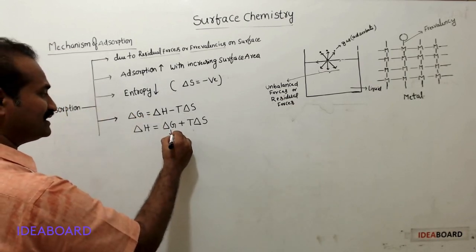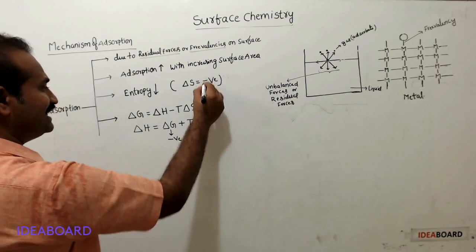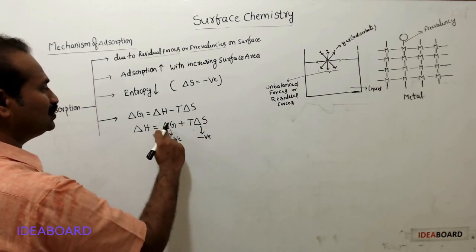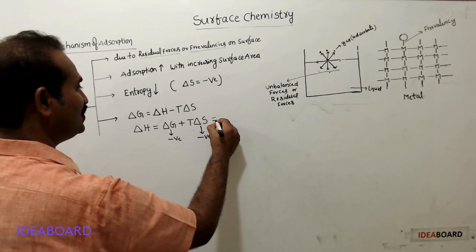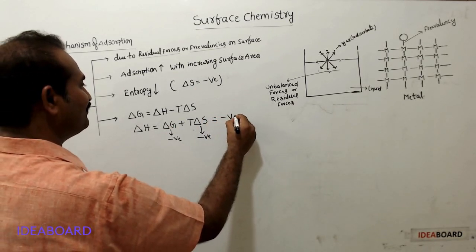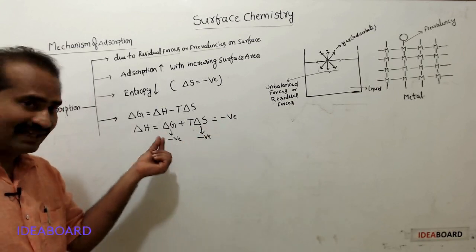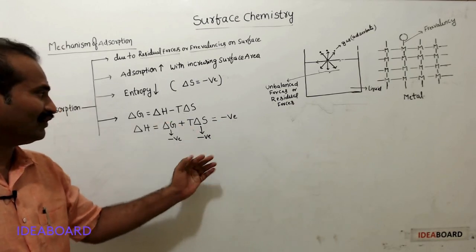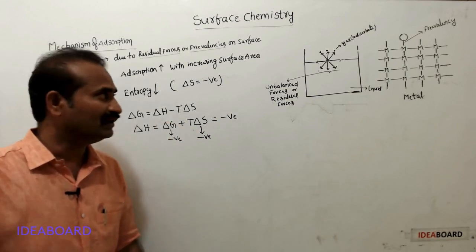For a spontaneous process, delta G is negative, and delta S is negative. Here, two terms are negative. The resultant of these two terms is also negative. Therefore, delta H is negative. It means enthalpy is decreasing. Otherwise, exothermic process. Adsorption is exothermic. Very simple.